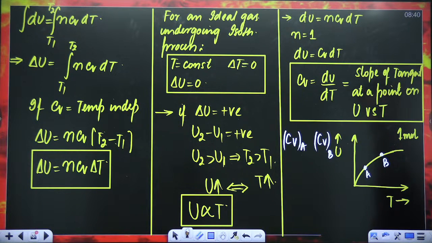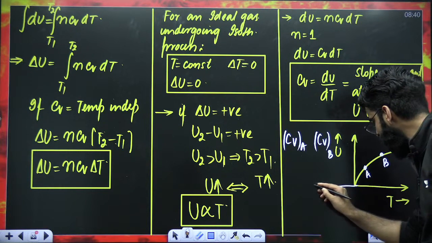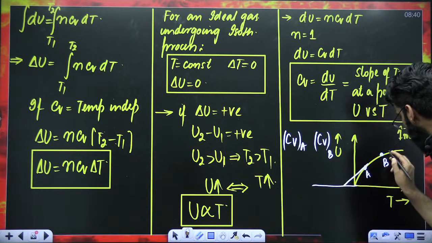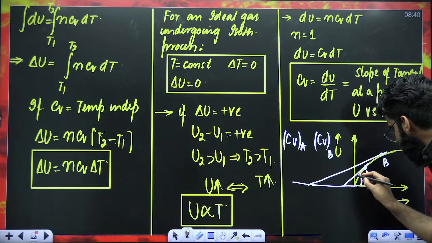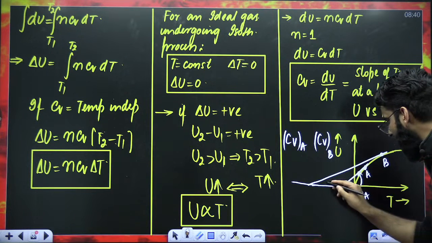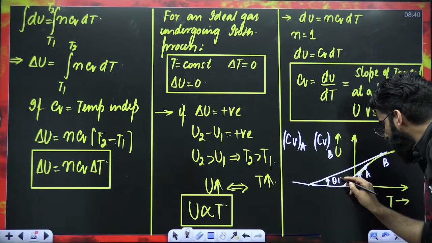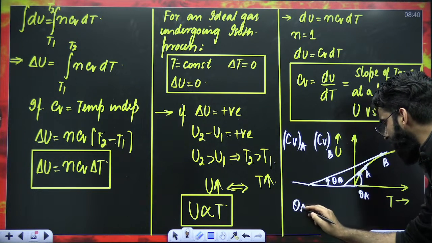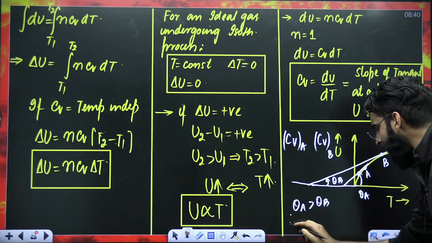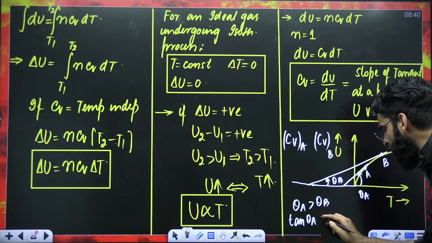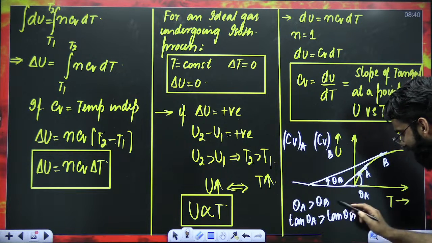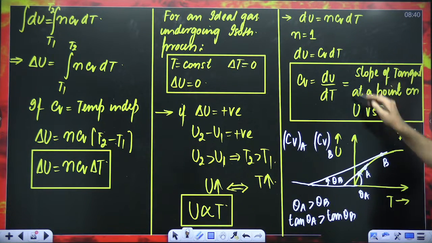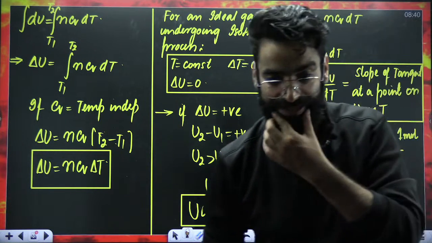What exactly will you be doing? You'll be drawing a tangent here and one more tangent here. Now measure the angle: this is theta A and this is theta B. Theta A is more than theta B. So tan theta A will also be greater than tan theta B. So the slope at A is greater than the slope at B, and wherever slope is more, Cv value has to be more. So Cv at A will be greater than Cv at B.